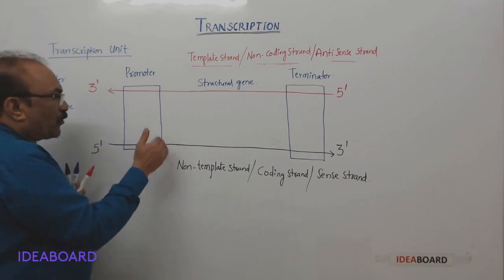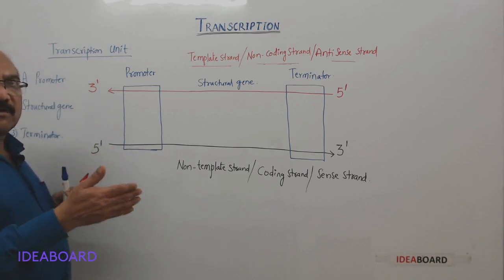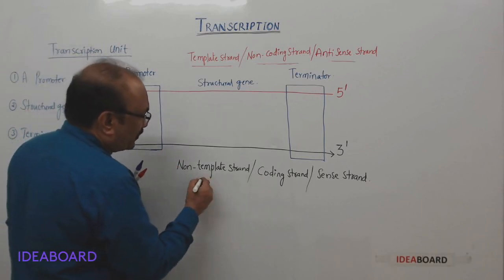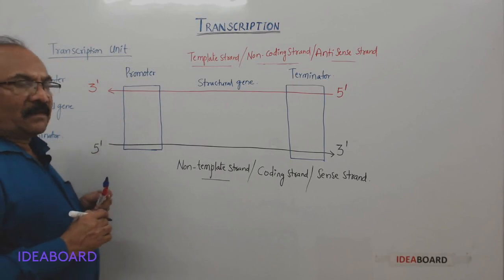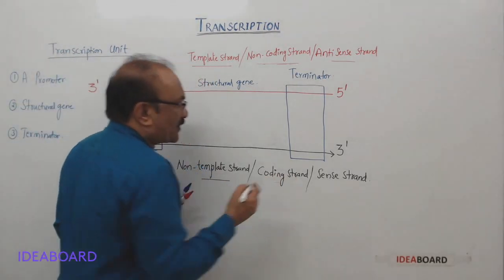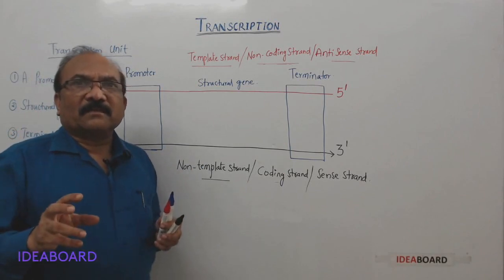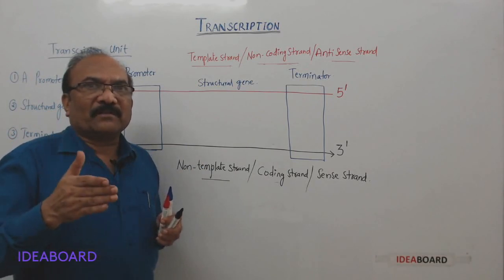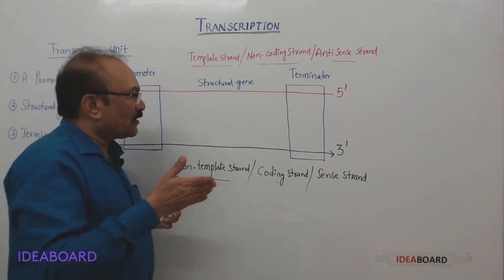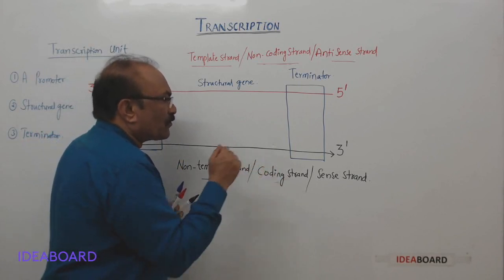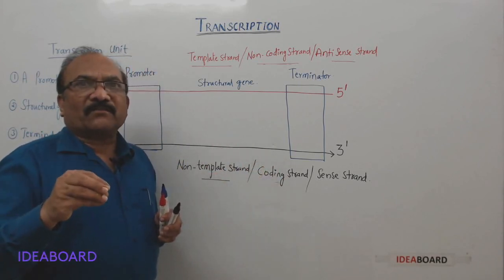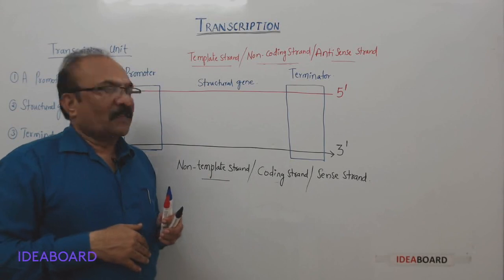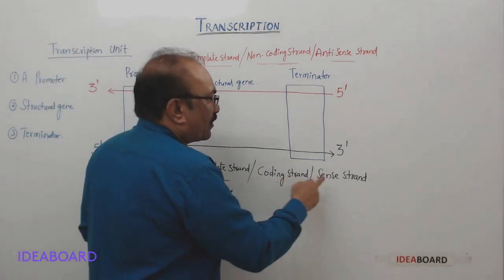And now the opposite strand, which is not transcribed, is called non-template strand. I have used black color for this non-template strand. And it is also called coding strand because it is identical to the mRNA that is formed. Means the sequence present on mRNA is almost similar to the sequence present on coding strand, except that in place of thymine, you will find uracil in RNA, whereas here you will find thymine. That's why it is called coding strand or sense strand.